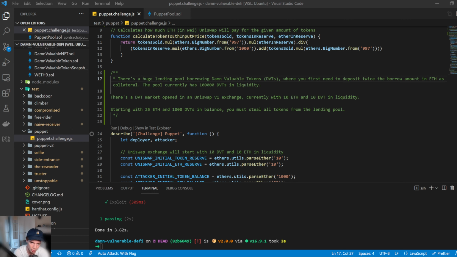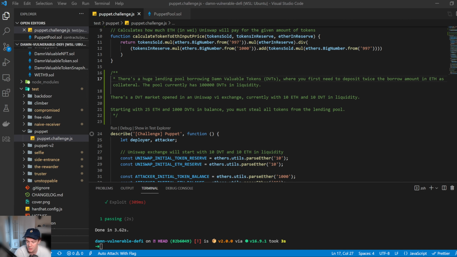For example, if you had 50 DVT and 50 ETH and 1 DVT equaled 1 ETH, that would be a correct liquidity pool, as the values are the same. If 1 ETH equals 10 DVT, then you would have, say, 100 ETH and 1,000 DVT in that liquidity pool.